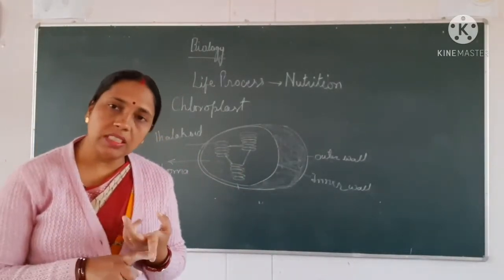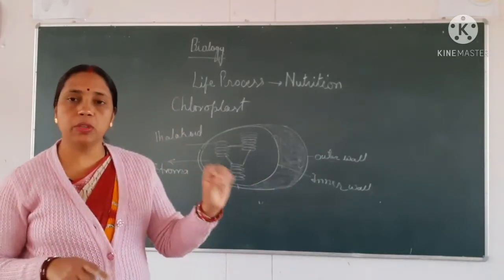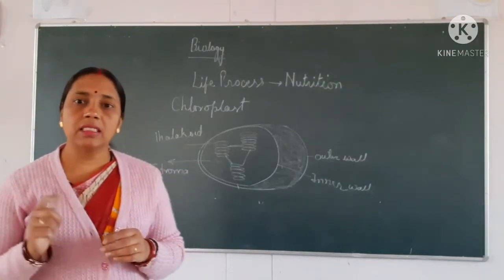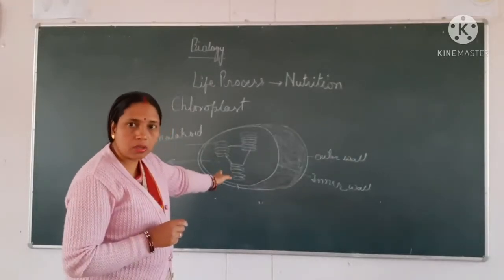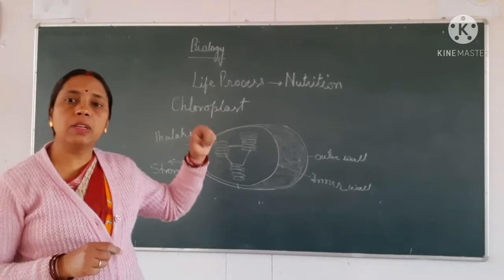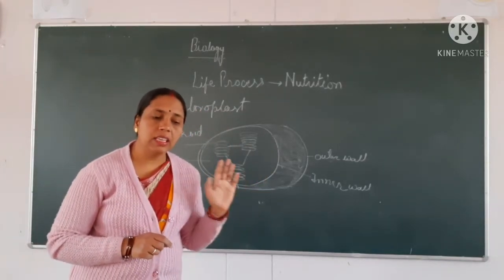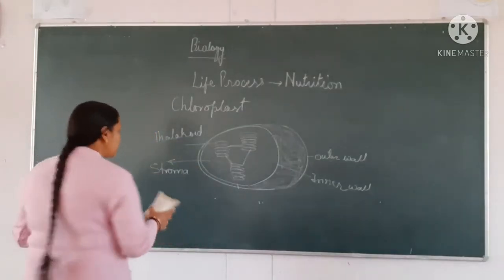Only two components have their own DNA: one is the chloroplast, another one is the mitochondria, except the nucleus. The nucleus itself has its genetic material, the DNA. Except that, we have plastids or the chloroplast, which is the green pigment, with its own DNA, as well as the mitochondria, which is known as the powerhouse of the cell. They trap the sunlight.